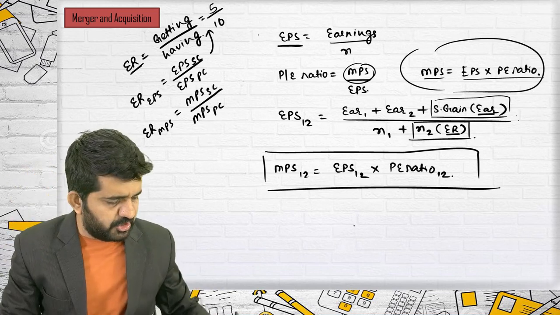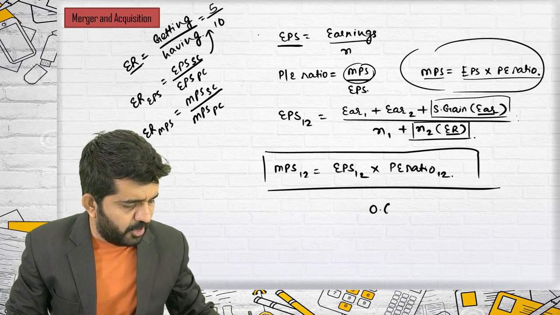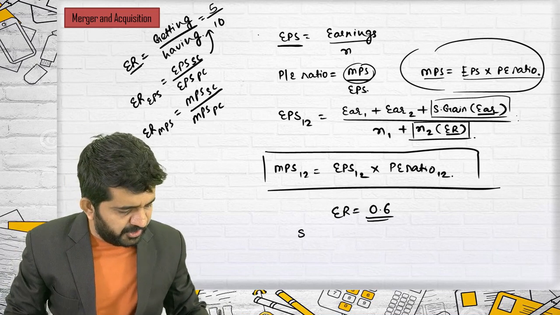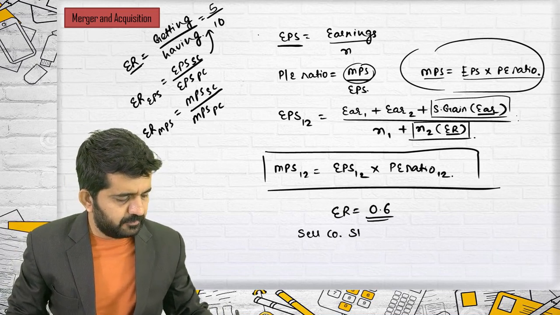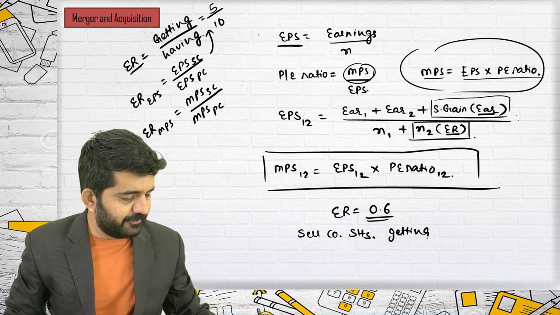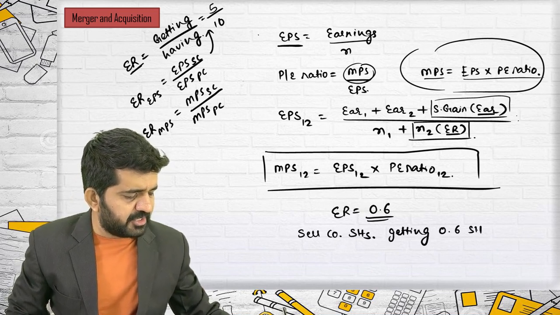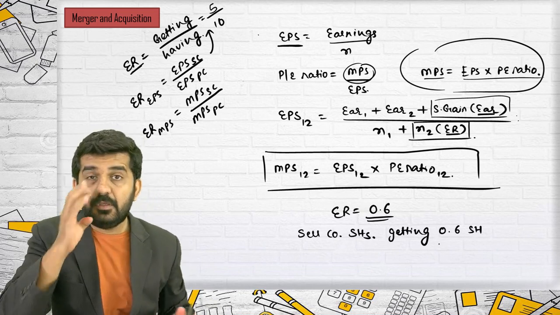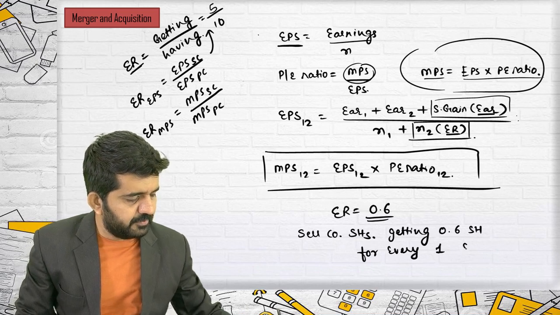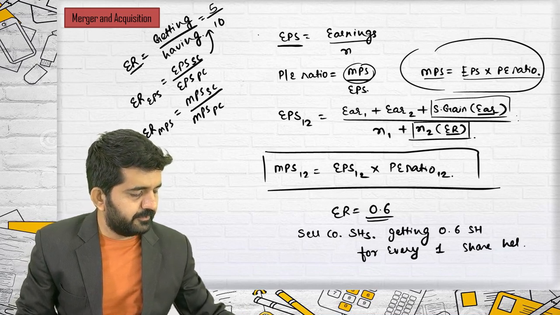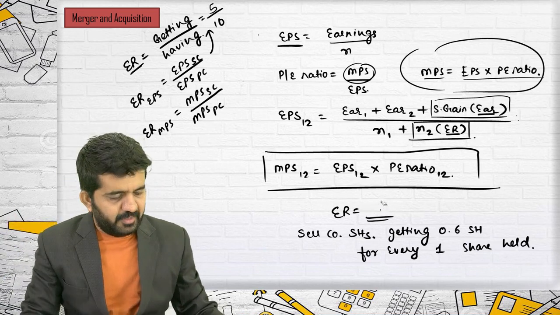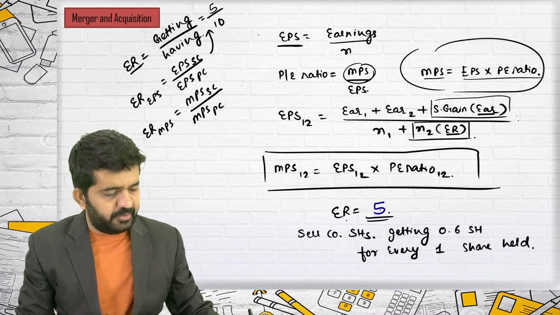If exchange ratio is say 0.6, let me explain this. Selling company shareholders will be getting 0.6 shares for every 1 share held. Sir, if exchange ratio is 5, then what?